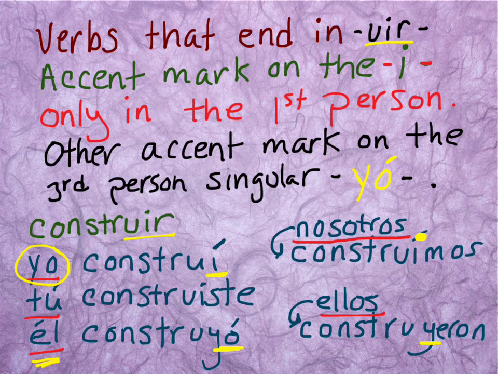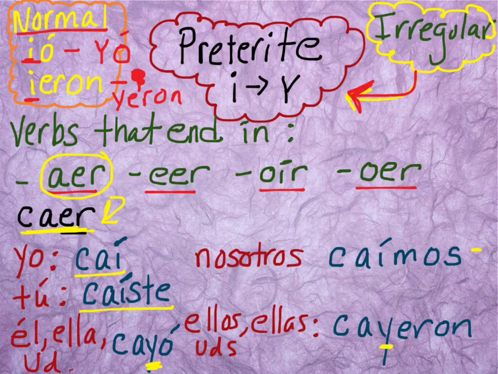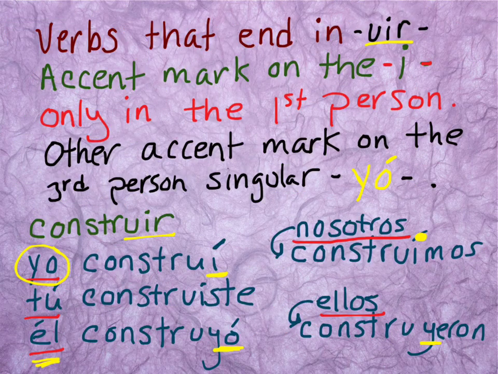So you need to remember the -uir verbs and then go back and make sure you memorize the -aer, -eer, -oír, and -oer construction. So go down to your lesson assignment and see the worksheet that I have to go over all this with you.